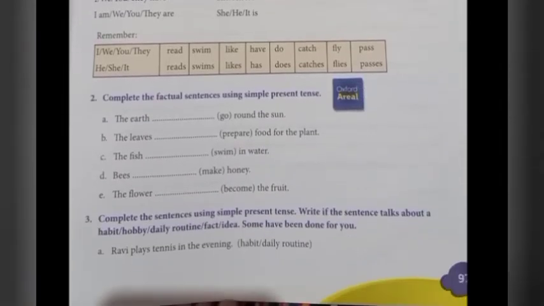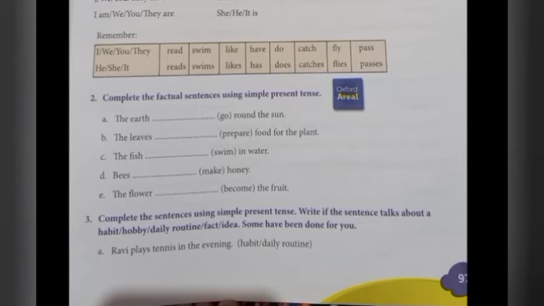Now I'm going to give you the homework. So homework is, there are so many pages. Anyway, you are having so many days of holidays, so you can do the homework. Okay, no problem. From this one, complete the factual sentences using simple present tense. We have to add the simple present tense word and you have to complete it.